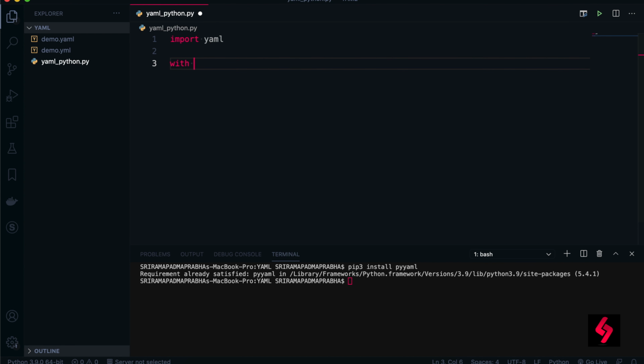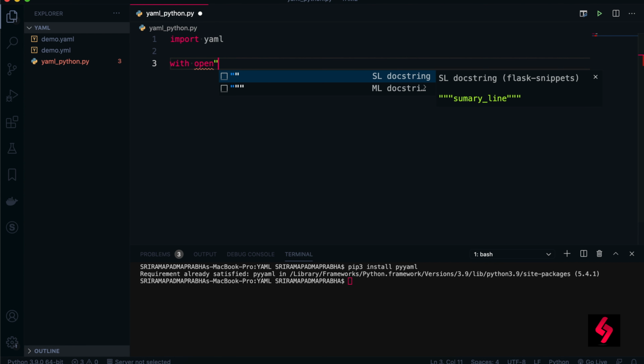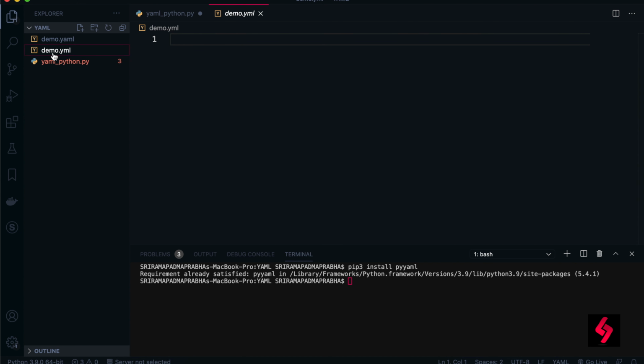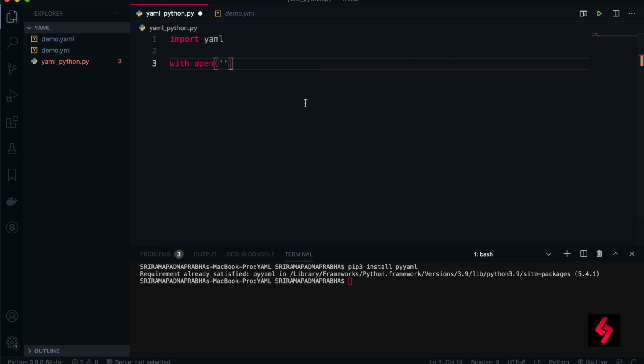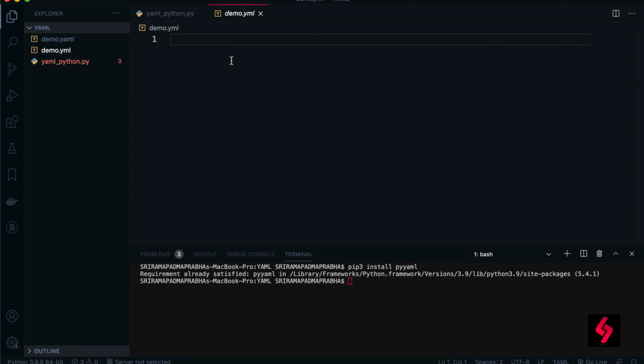So first you need to load the file, so with open, and where is my file? It is a YML file, so I'm just going to use this, and we'll see the differences. So I'm going to use this YML file. I've put name and age and location. So simply I'm just giving the scalar data and nothing else.